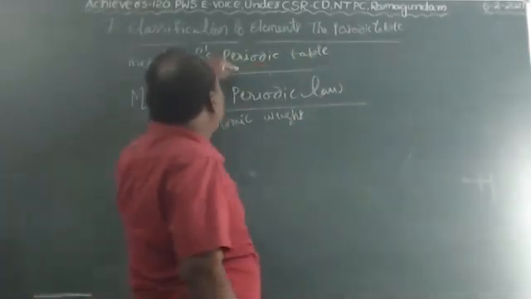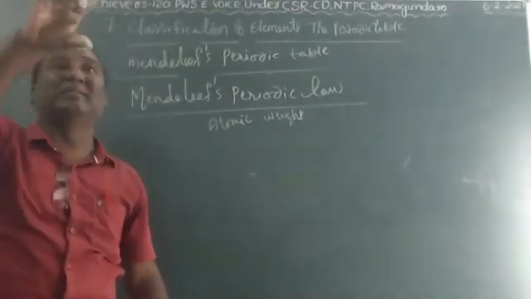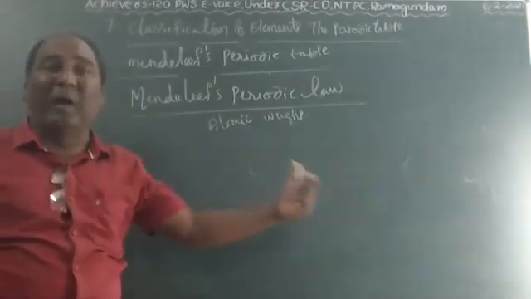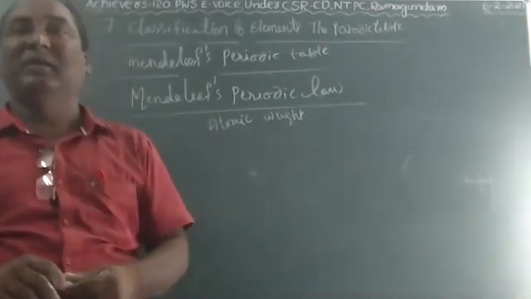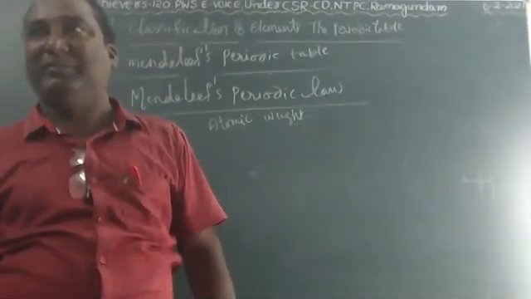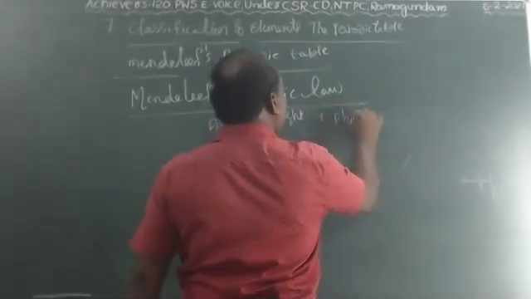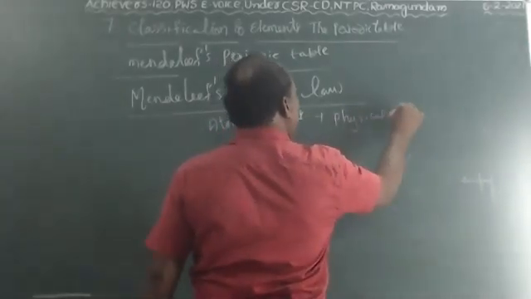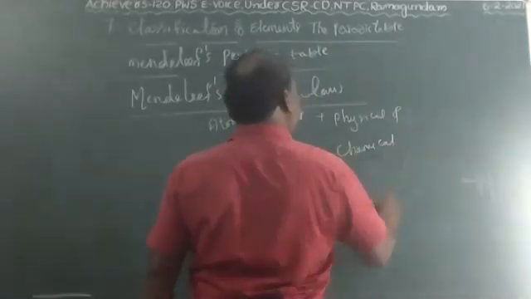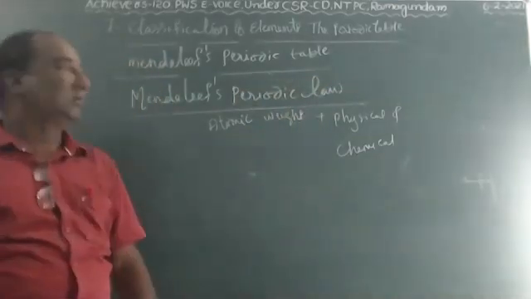What is present in the periodic table? In the periodic table, elements are present. What properties do elements have? The elements have physical and chemical properties. Atomic weight, and physical and chemical properties. Combining all of these, we have to state the definition.